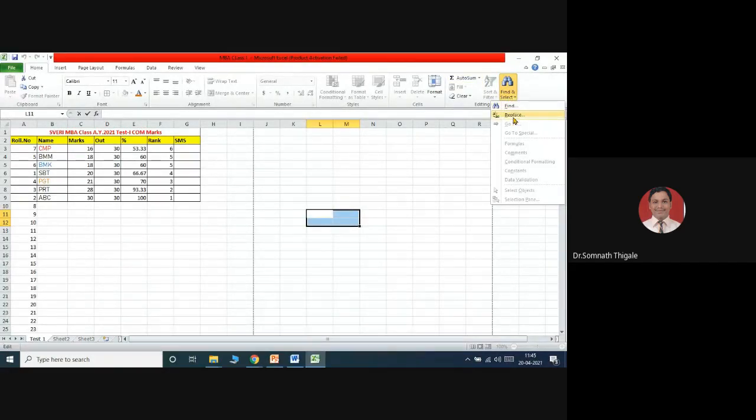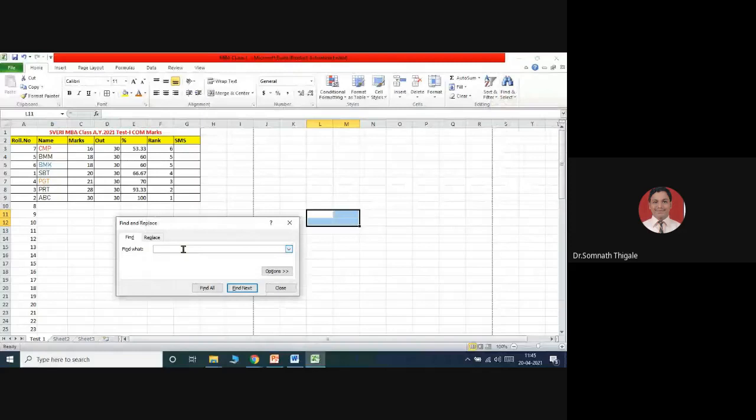Then if you want to find a particular value, you can check. Suppose for example I want to find the name CMP. I just imagine lots of data is there and I'm unable to find the name CMP. So click this, Find and Select. Find what you want to find. I want to find CMP. Find Next. See, you are able to find it here. For example, I will check here PRT.